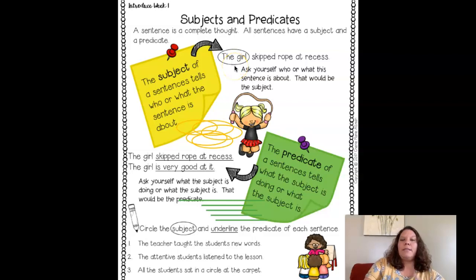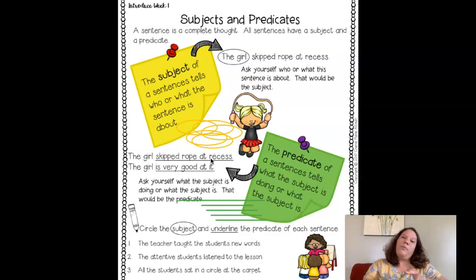In addition to having a subject, you have to have a predicate for it to be a complete sentence. So the predicate, down here in green, is the part of the sentence that tells you what the subject is doing or something about the subject. Okay. So in this case, the same sentence, the girl skipped rope at recess. We already know that the subject is the girl because that's who the sentence is about.